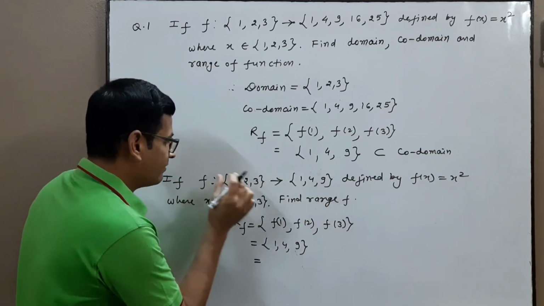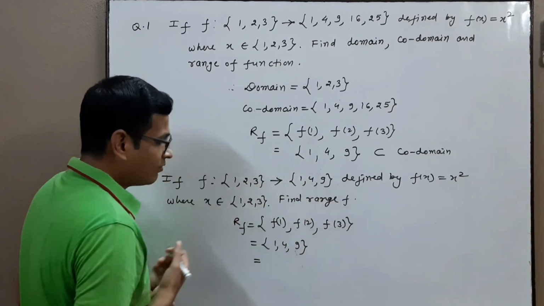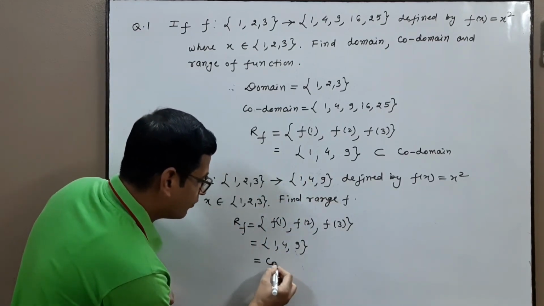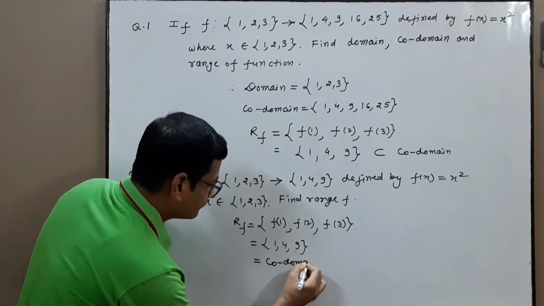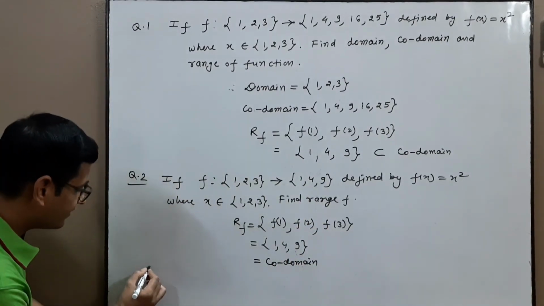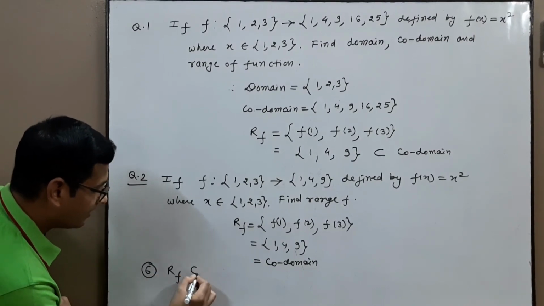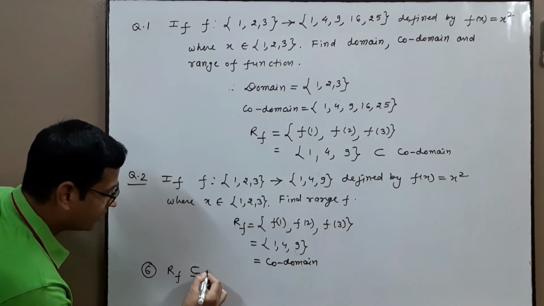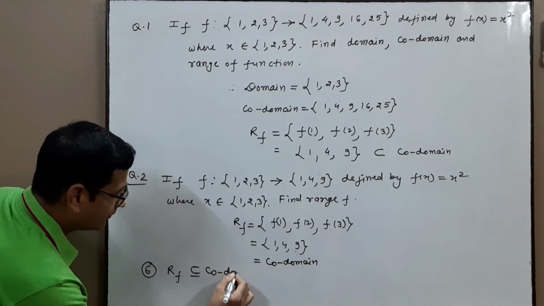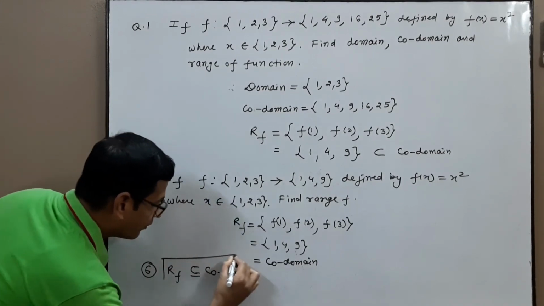Because f is a function from this to this, the first set is always called the domain and the second set is called the codomain. So the conclusion is remark number 6: range f is always a subset of or equal to the codomain. It depends on the problem.